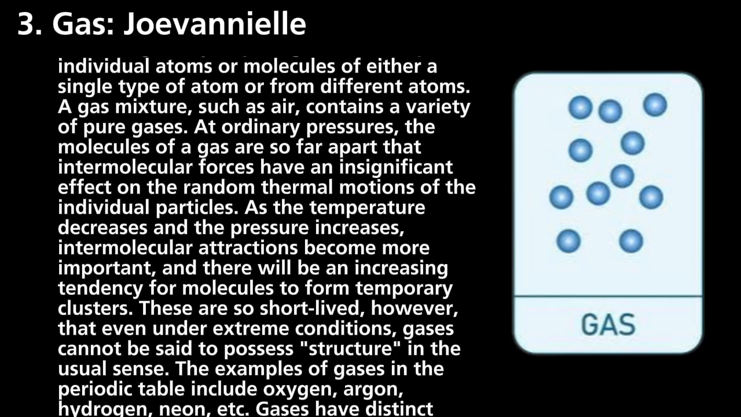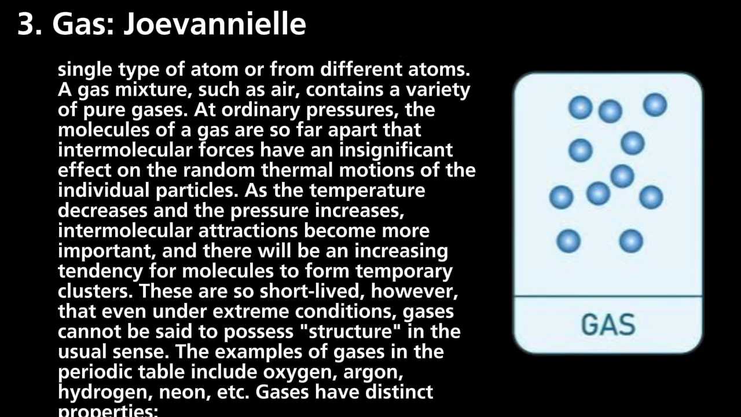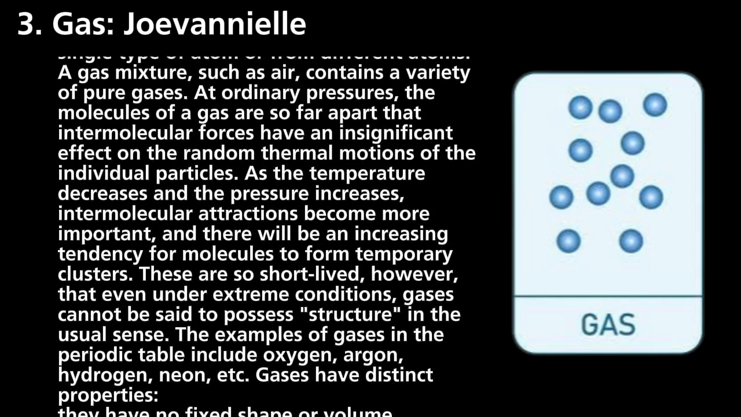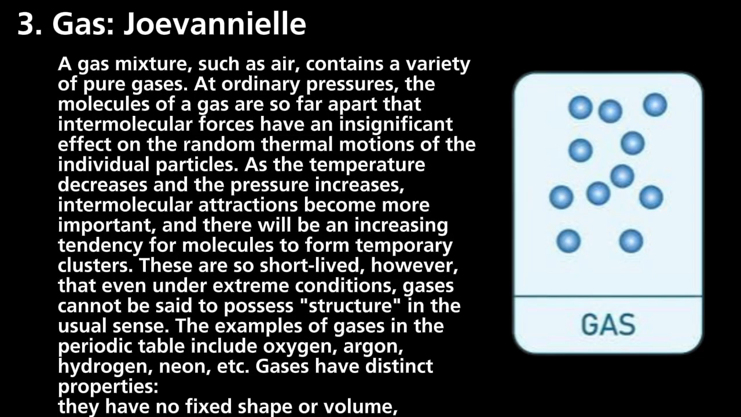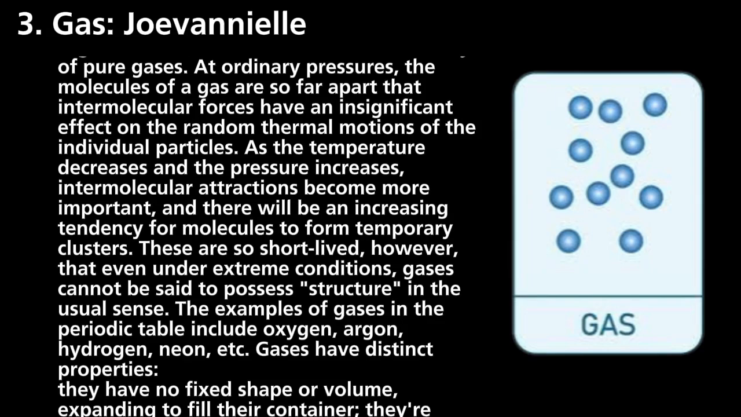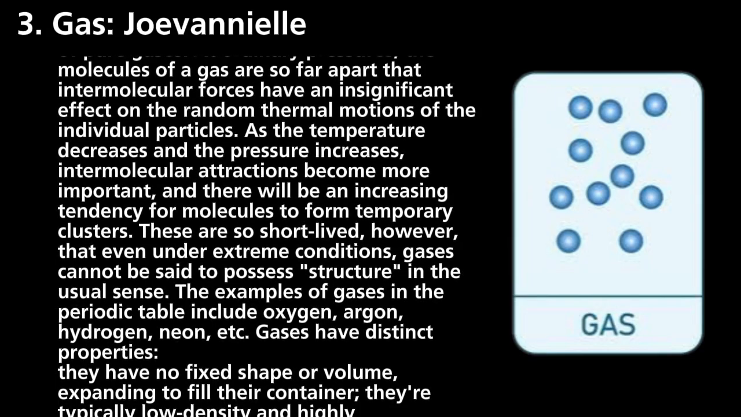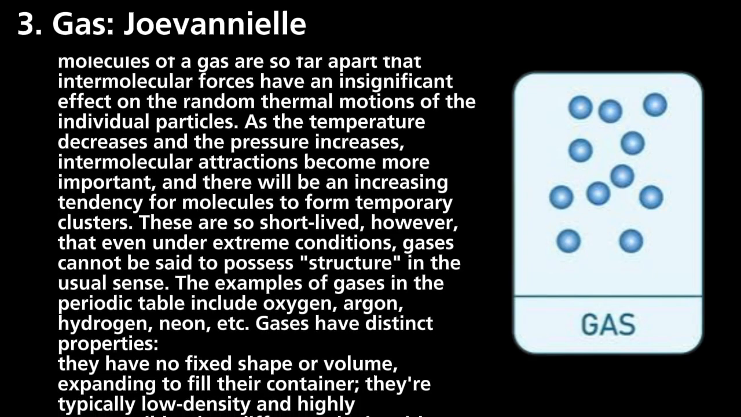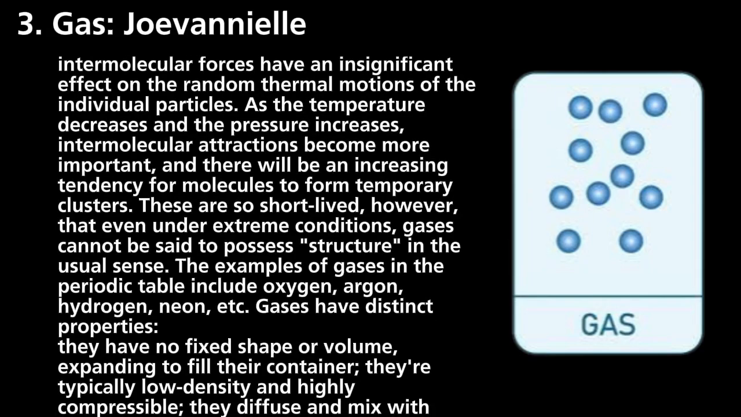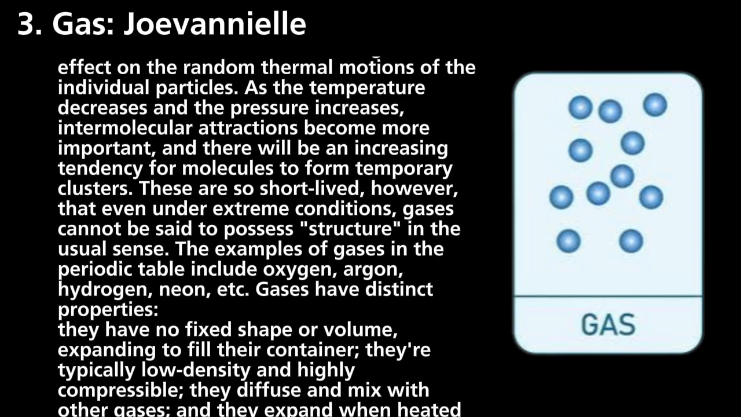At ordinary pressures, the molecules of a gas are so far apart that intermolecular forces have an insignificant effect on the random thermal motions of the individual particles. As the temperature decreases and the pressure increases, intermolecular attractions become more important, and there will be an increasing tendency for molecules to form temporary clusters. These are so short-lived, however, that even under extreme conditions, gases cannot be said to possess structure in the usual sense. The examples of gases in the periodic table include oxygen, argon, hydrogen, neon, and so on.